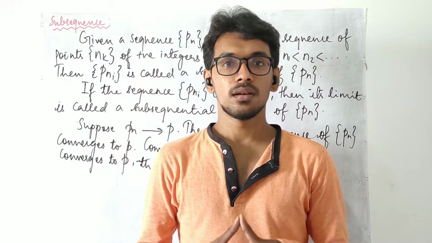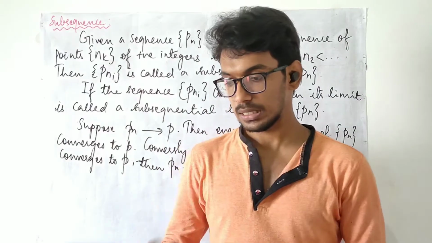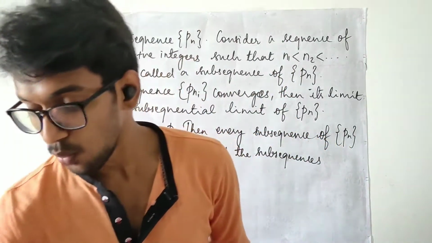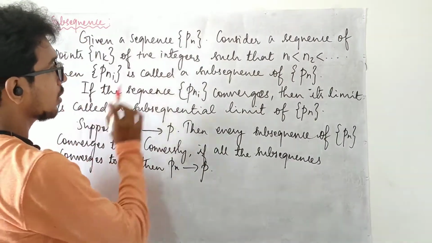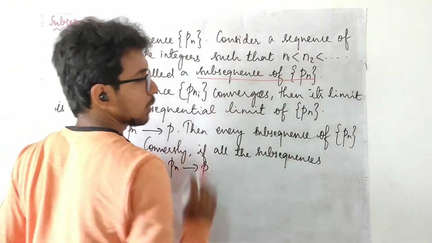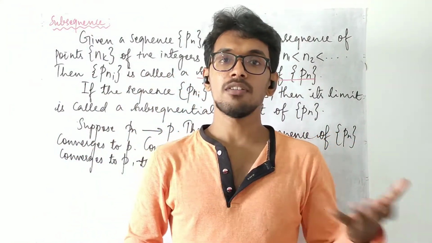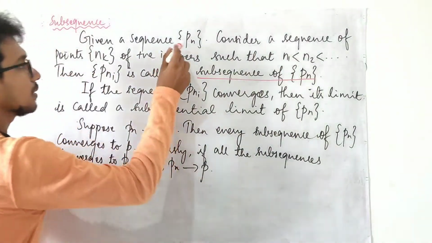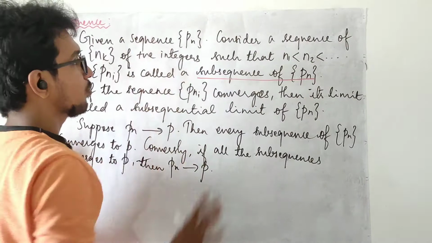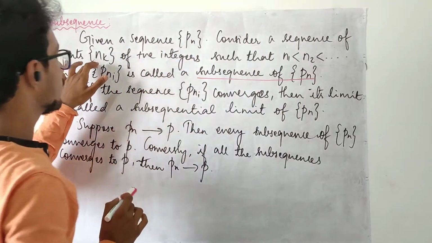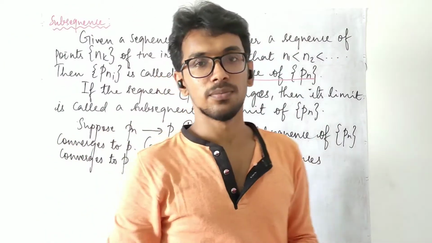Sequence and series. In this lecture, we are going to define something called a subsequence of a sequence. Here, you will have to note one thing very clearly. Whenever we talk of a subsequence, it is a subsequence of some sequence. Now we must have a sequence, and that sequence is taken as Pn. We are going to consider a sequence of points, and now we are considering some sequence from the set of positive integers with this condition.